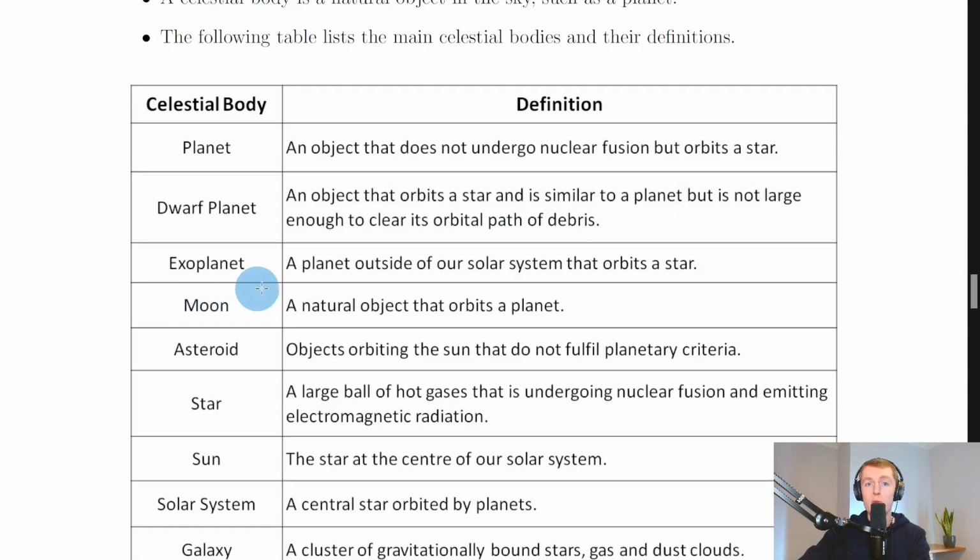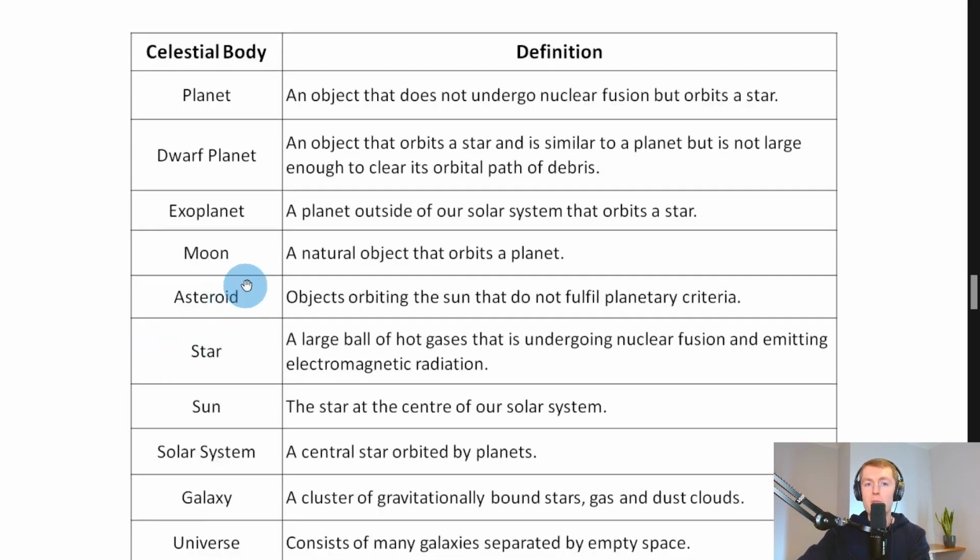We then have an exoplanet, which is a planet outside of our solar system that orbits a star. And a good way to remember that is that exo means outside of. So it's a planet outside of our solar system. Moving on, we have a moon, which is a natural object that orbits a planet. Now, instead of the word object, you could say the phrase a natural satellite of a planet, and that's the phrase that you'll see in the marking scheme for exams. So a moon is a natural satellite of a planet.